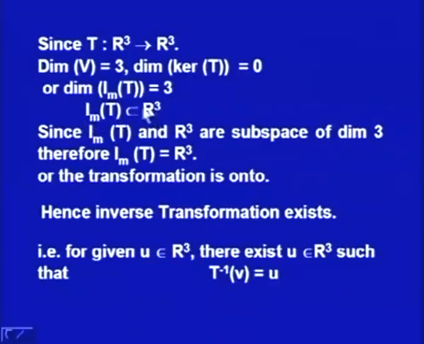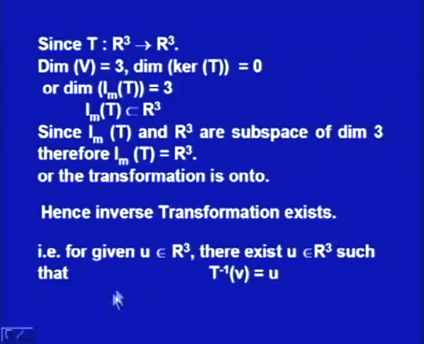Now, image T is a subset of R3 and that means image T is nothing but R3. Therefore, image T is the same as R3 and that means the transformation which is given to us is not only 1-1, it is onto and accordingly the inverse transformation exists.